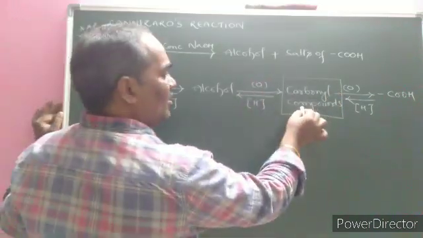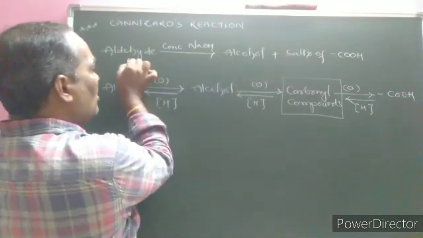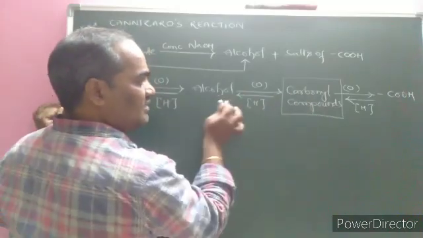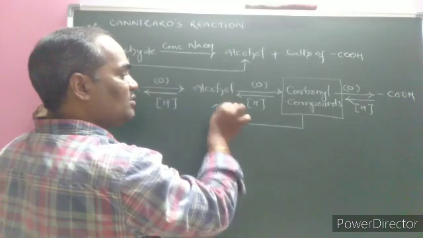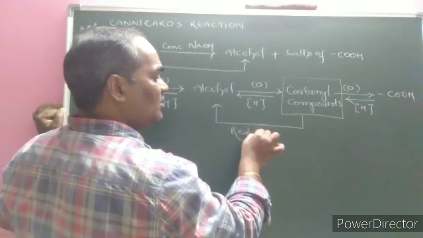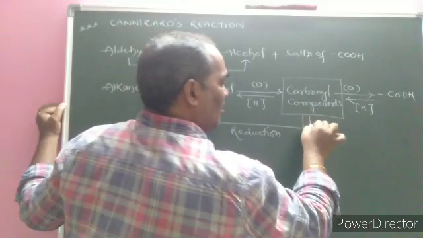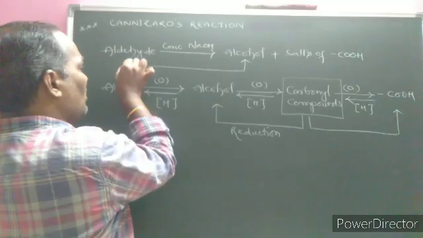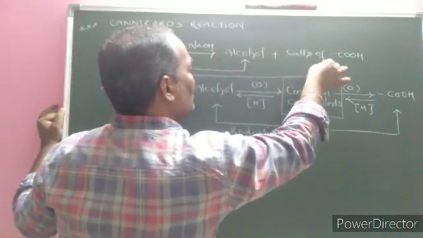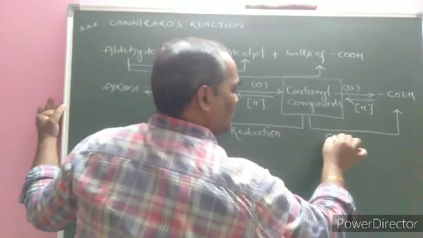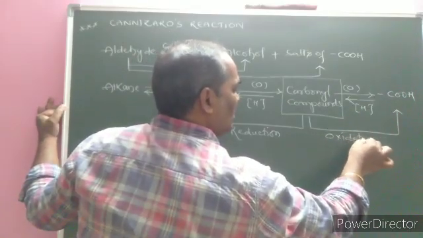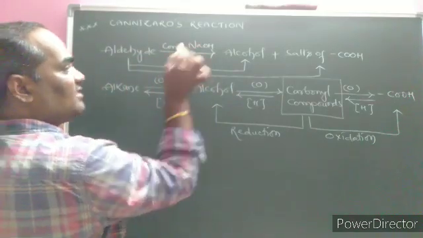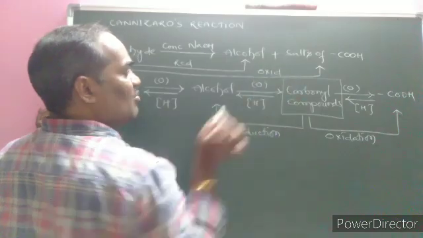Now the carbonyl compound gets converted into alcohol. Aldehyde gets converted into alcohol. What is this process called? Reduction. And the carbonyl compound is also getting converted into salts of the carboxylic acid. That phenomenon is called oxidation. In any process, both oxidation as well as reduction are taking place simultaneously.